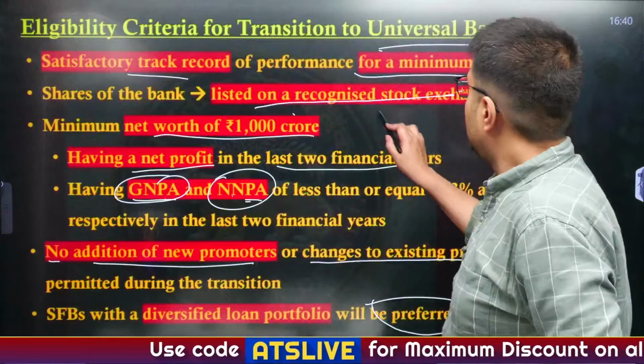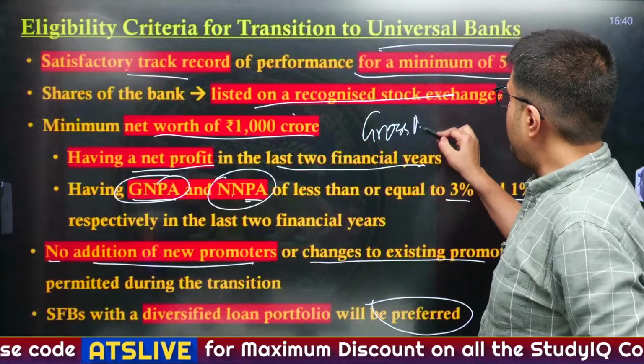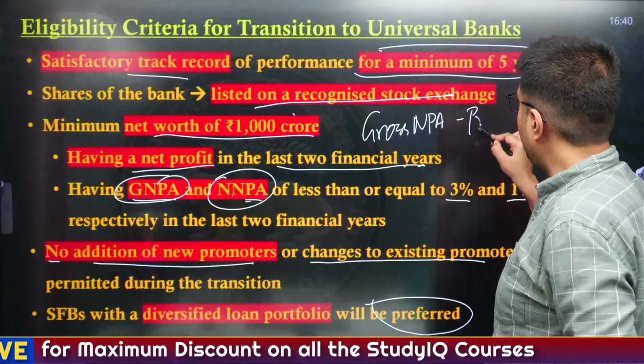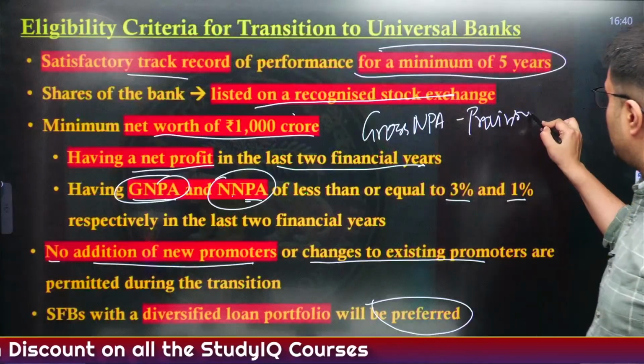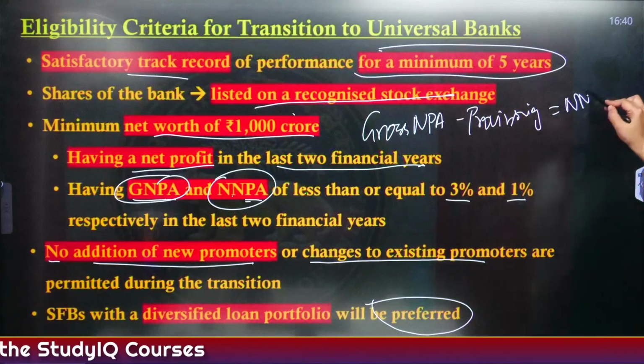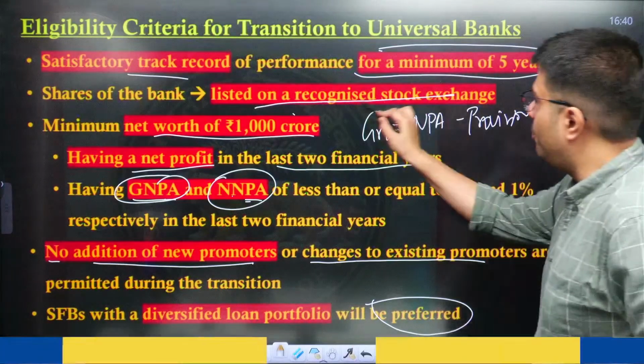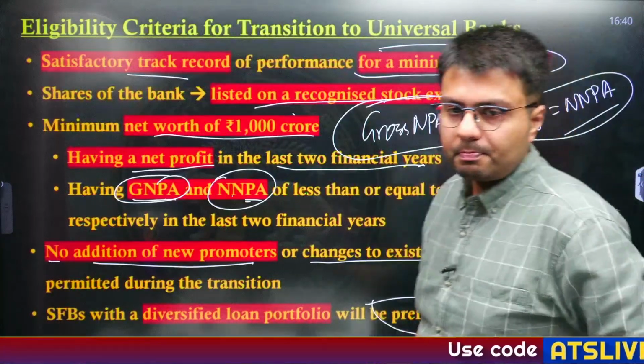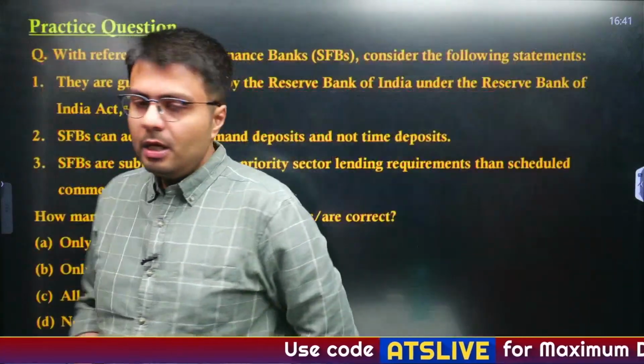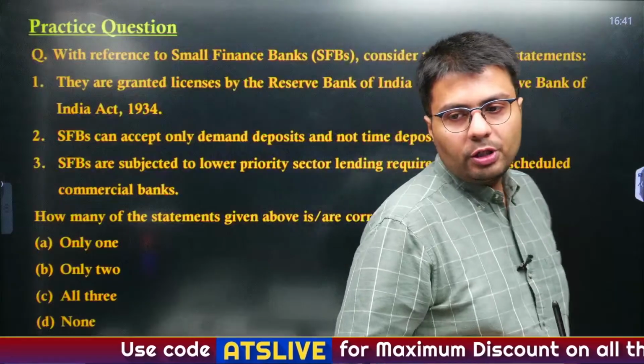No, gross NPA minus provisioning is net NPA, right? This is the formula. Now let's see how many of you are able to solve this question.